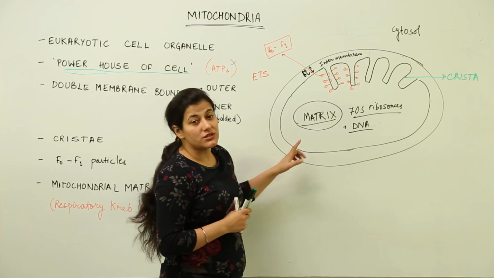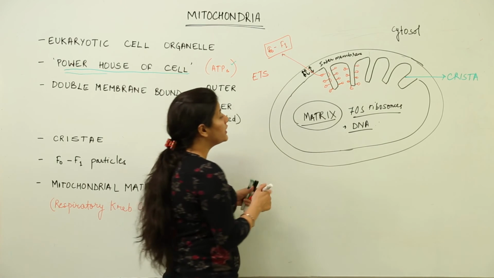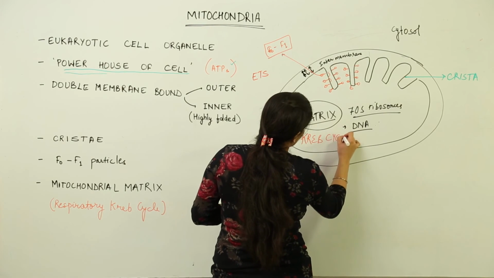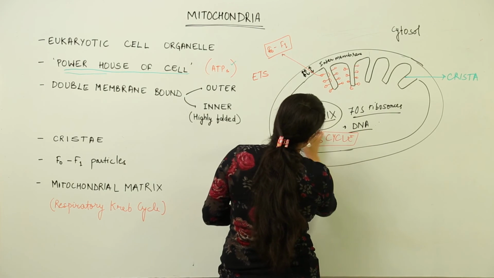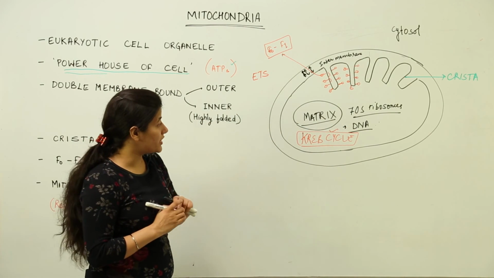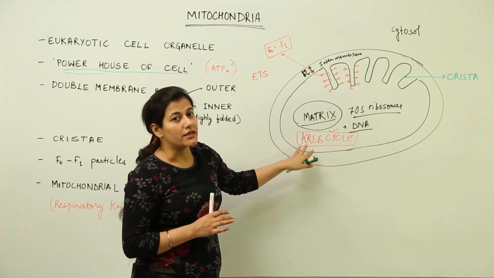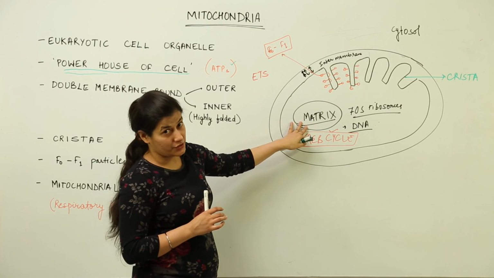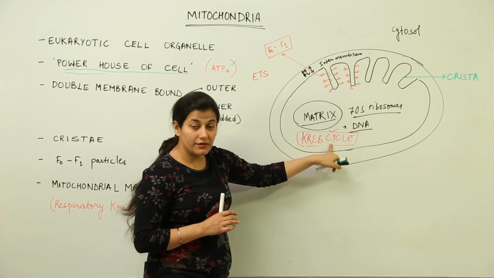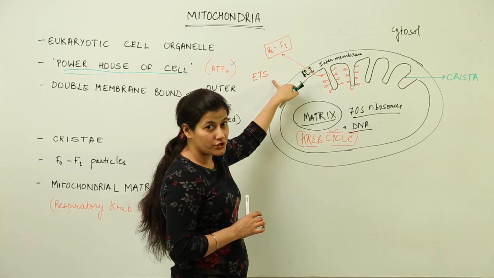How? By the process of respiratory pathway, which involves the matrix, over where the Krebs cycle takes place. You might have heard about this term in your plant physiology, but just for your surprise, I must tell you that in every cell, whether it is plant cell or an animal cell, Krebs cycle takes place inside the mitochondrial matrix. So it is going to be rich in all the enzymes which are required in Krebs cycle. It is going to be rich in all the enzymes which would be required in electron transport chain.